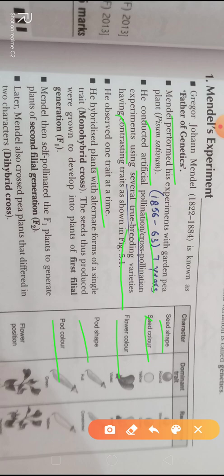Like for example, first he performed the monohybrid experiment. Monohybrid, that is the cross between two plants with respect to one contrasting character. Means if an experiment takes place with a single trait or character, it is called monohybrid.